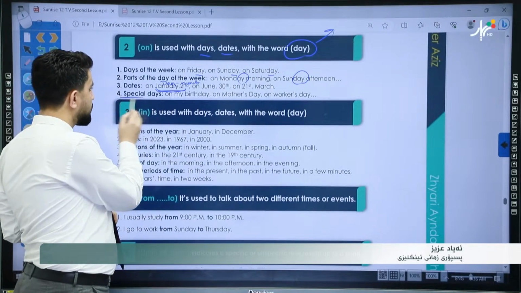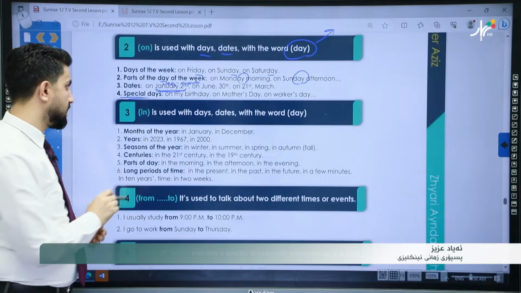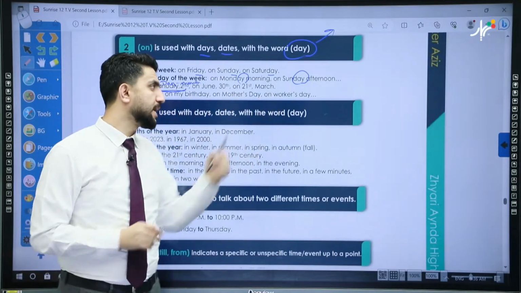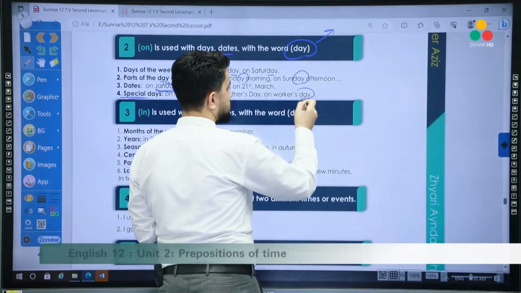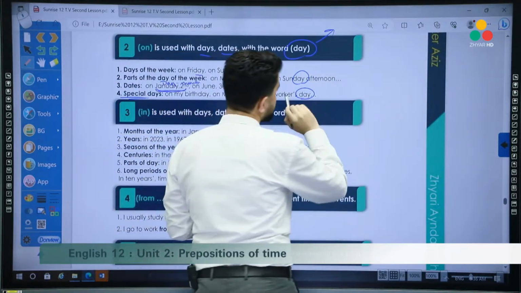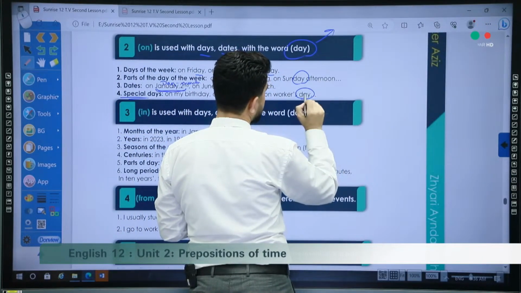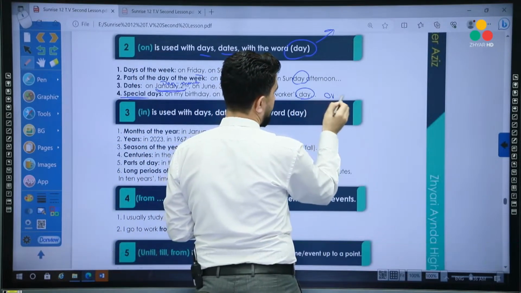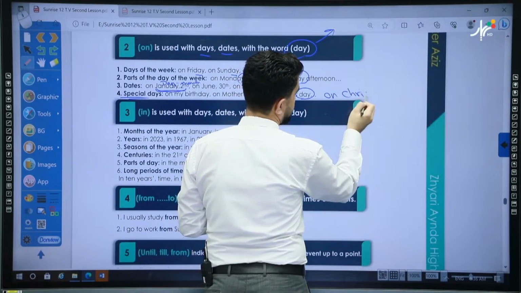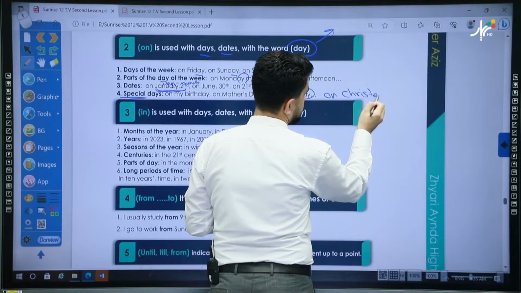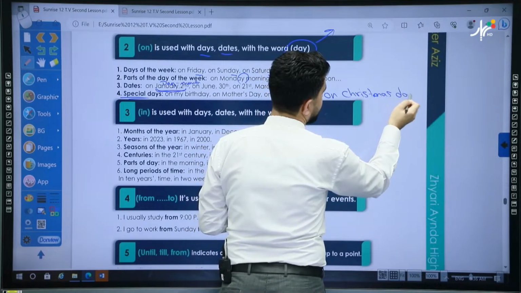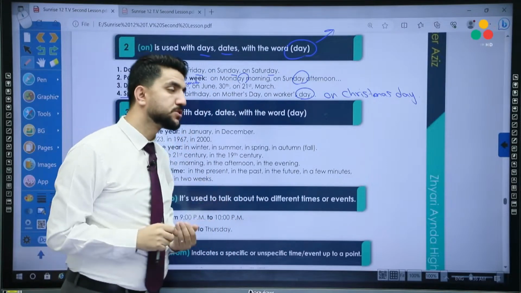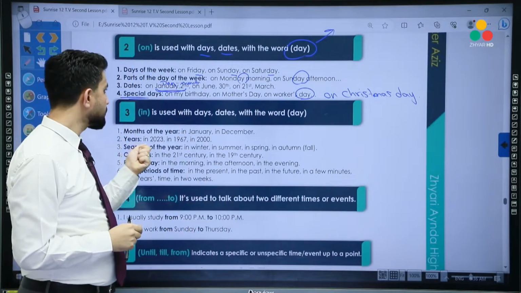Very good. We said we can use on with special days. On my birthday, on Mother's Day, on Workers' Day. Whenever we have a special day, we can say that as well. So for example, Christmas, we said at Christmas, if you remember, right? But when you add day, we say on Christmas Day. On Easter Day, we add day, becomes on, okay?